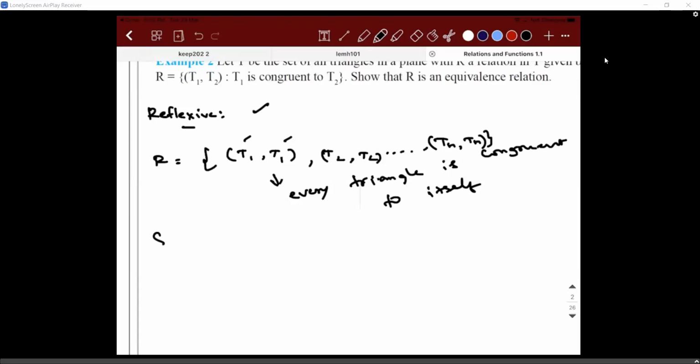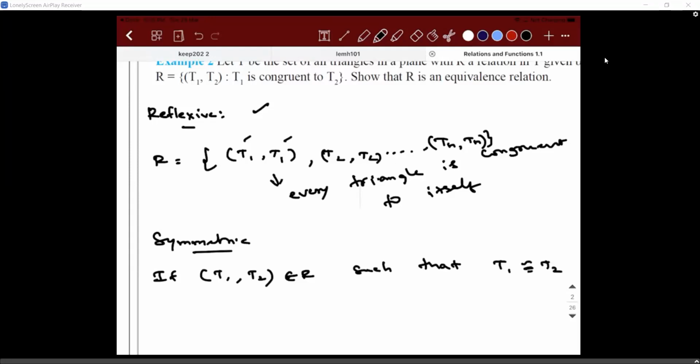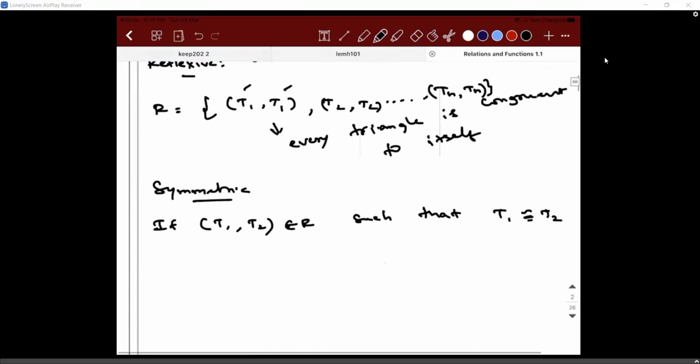What about symmetric? Before implies, if (T1, T2) belongs to R such that T1 is congruent to T2, then what can you say? This implies (T2, T1) also belongs to R. Why? If T1 is congruent to T2, T2 is also congruent to T1.